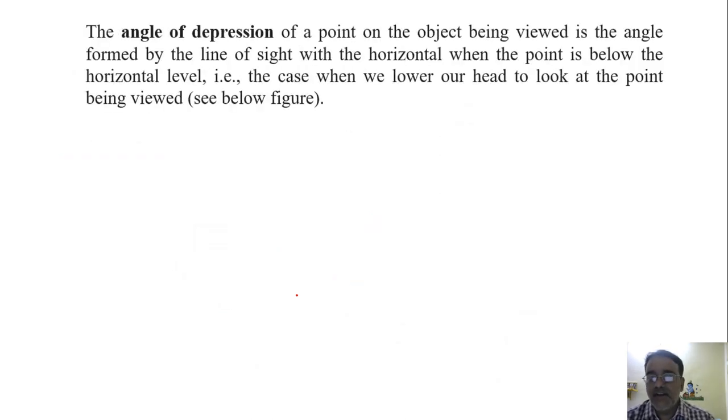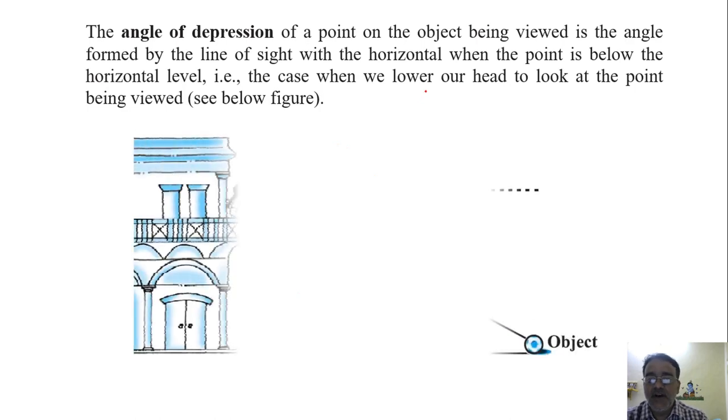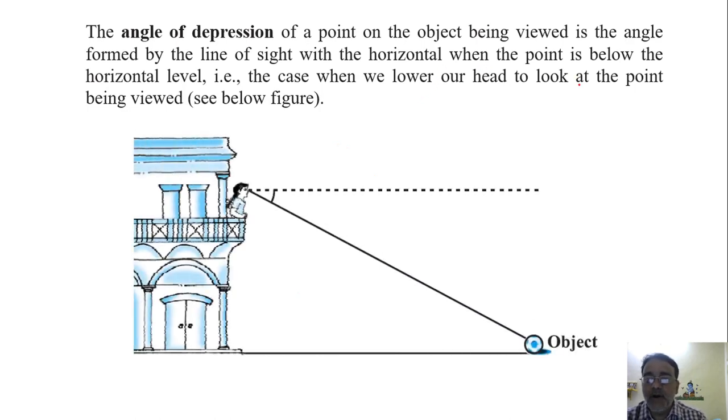See the angle of depression. This is the definition: the angle of depression of a point on the object being viewed is the angle formed by the line of sight with the horizontal when the point is below the horizontal level. That is the case when we lower our head to look at the point being viewed. So this is the figure. The object is below the horizontal level, so this angle is called the angle of depression.